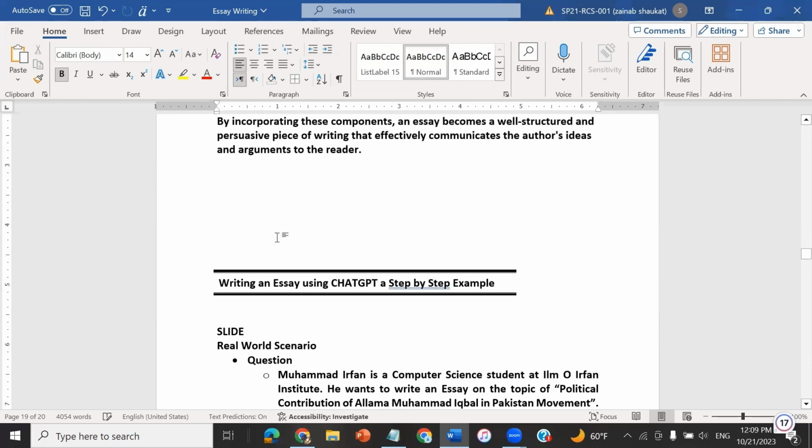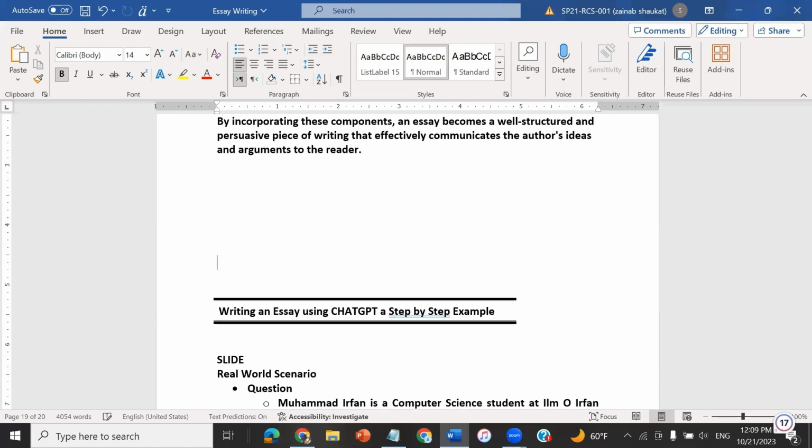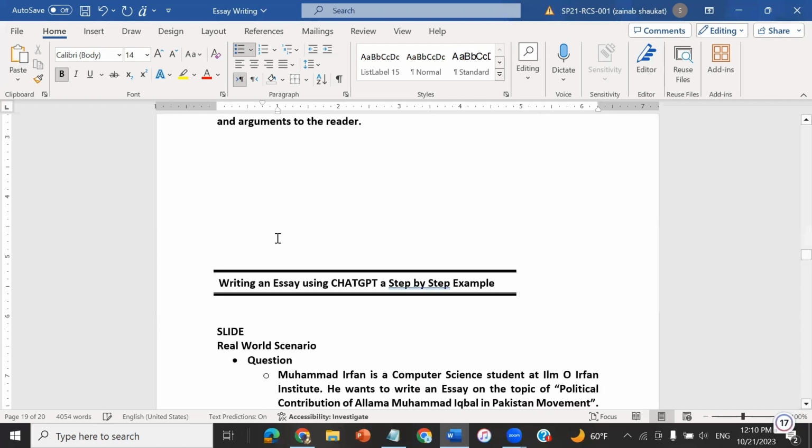So let's take an example and discuss how to effectively write an essay using ChatGPT, a step-by-step example. This example will follow all the steps as I have already explained.